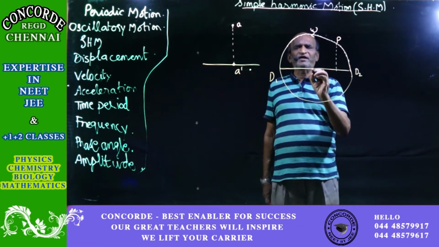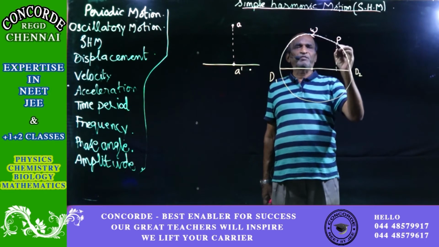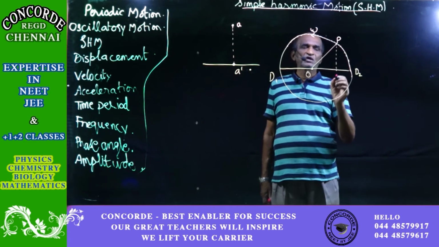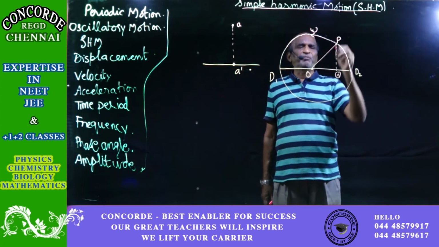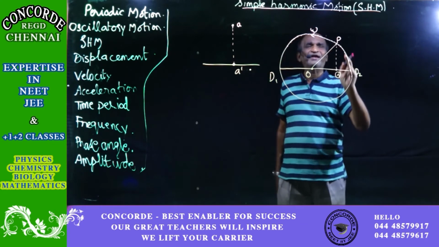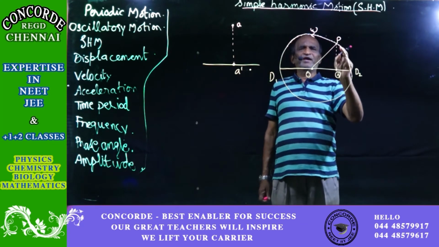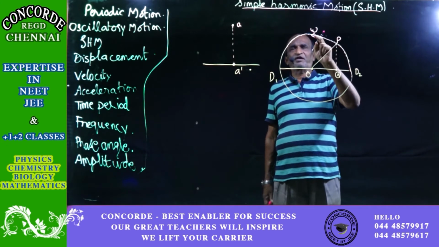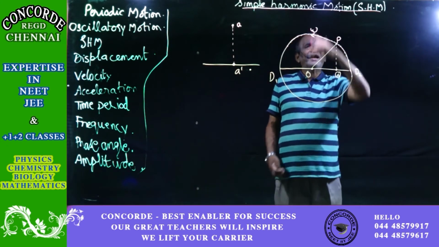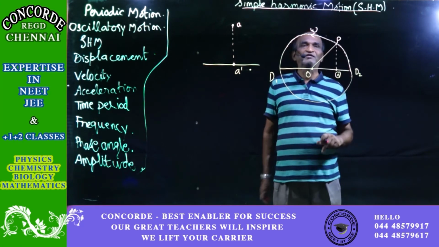Let the center of this circular motion be O, and let us take the projection of point P on the diameter as Q. Like that, project all the points, or the same point when it is taking up different positions along the circle, and that projection should be on the diameter.